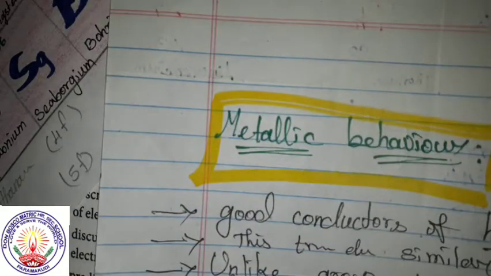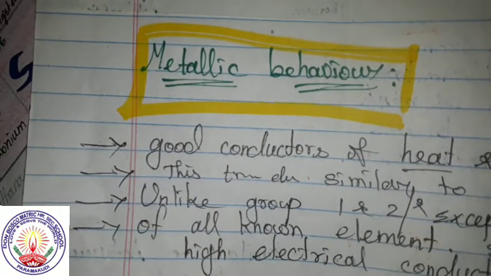Next, these are good conductors of heat and electricity. This transition element is similar to all metals. Like the S block elements, the transition elements are also just like other metals.